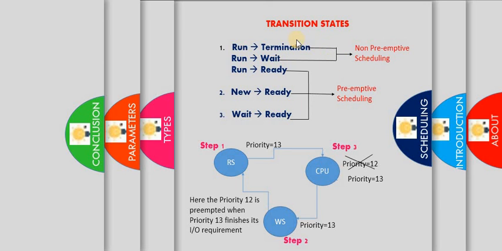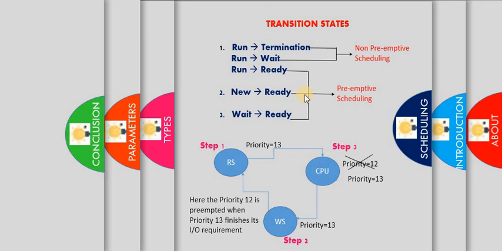Here, the first two transitions are the non-preemptive scheduling. How it is designed: when the process enters into the running state, it cannot be preempted. That is, it cannot be forcefully taken away until it completes its allotted time. So here there is no need for any special hardware interrupt in non-preemptive scheduling, whereas in preemptive scheduling there is a need for a special hardware interrupt like a timer. We have seen in new to ready that a timer or a quantum time is needed here.